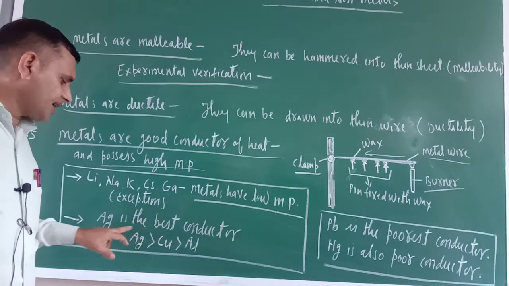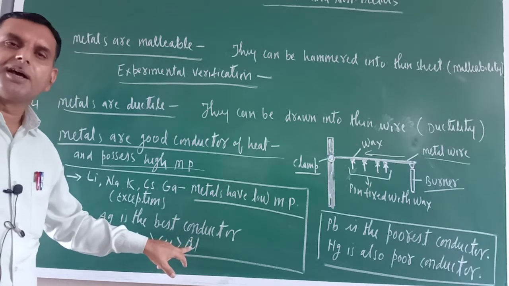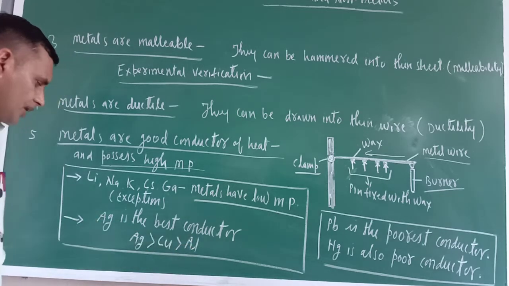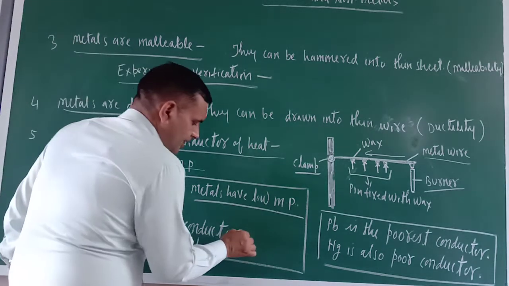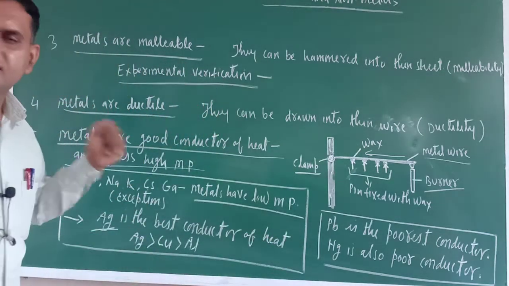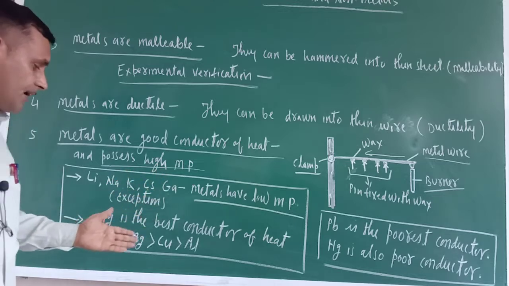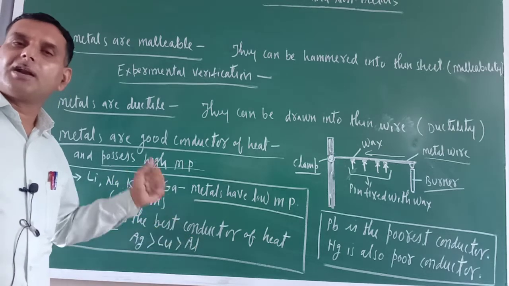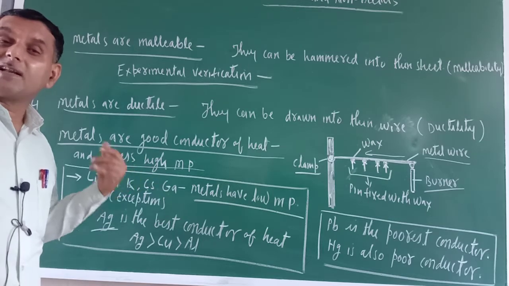Silver is the best conductor, followed by copper and aluminium. Okay, so silver is the best conductor of heat. And now just see, generally cooking utensils are made up of either copper or aluminium. Of course silver is the best conductor, but silver is a costly metal.